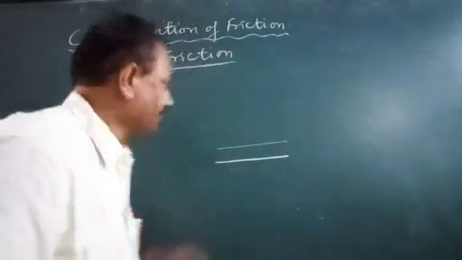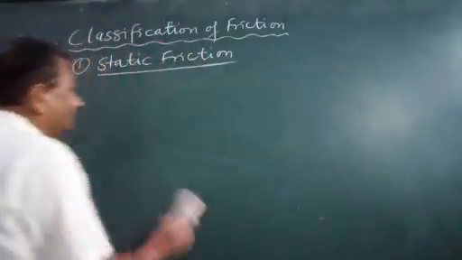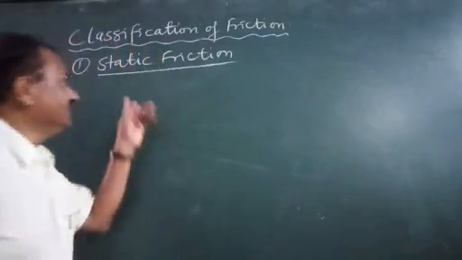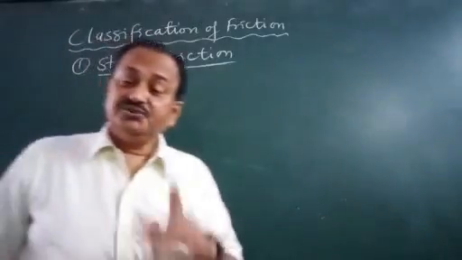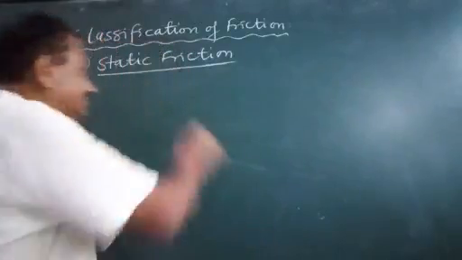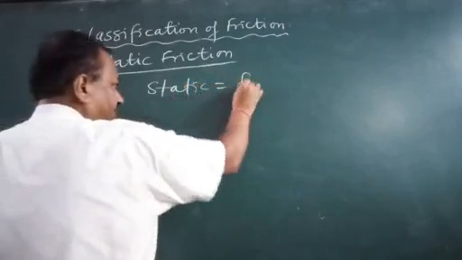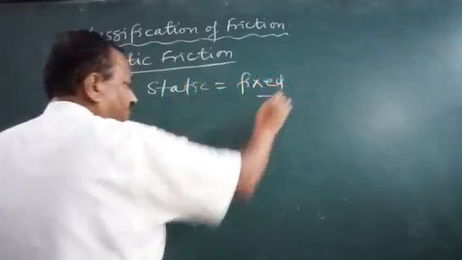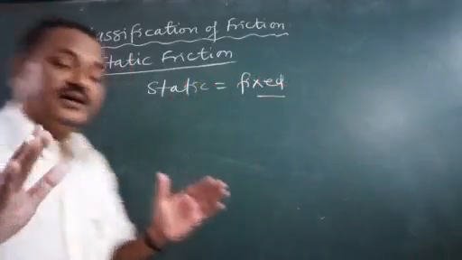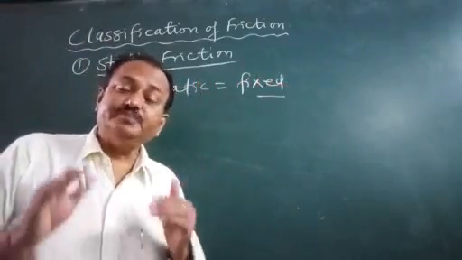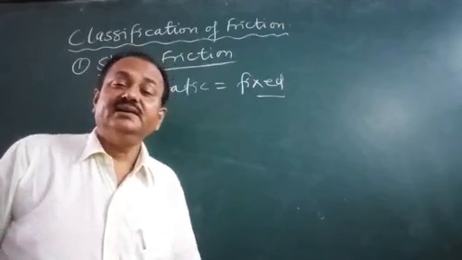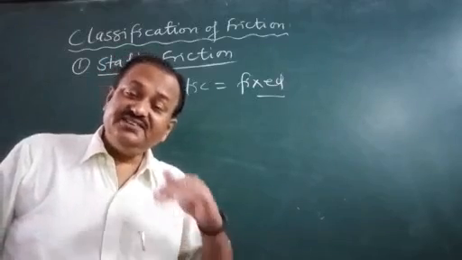Now coming to the main point, the first category is static friction. Static means fixed. The word static means fixed. So this is when the friction is experienced by an object which is stationary.